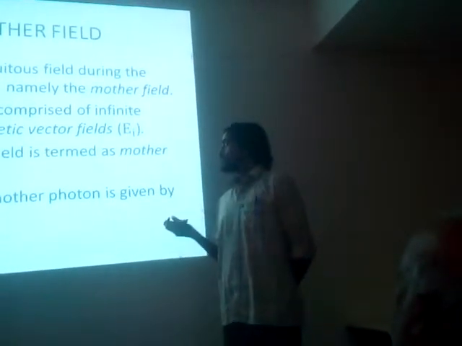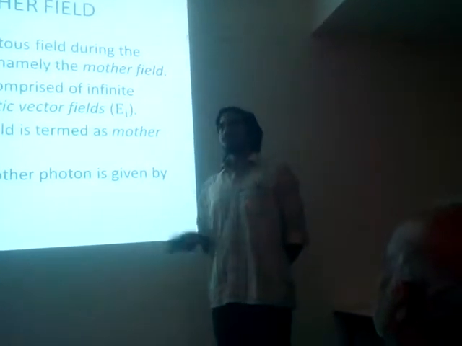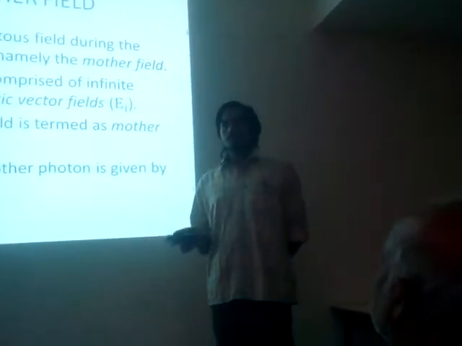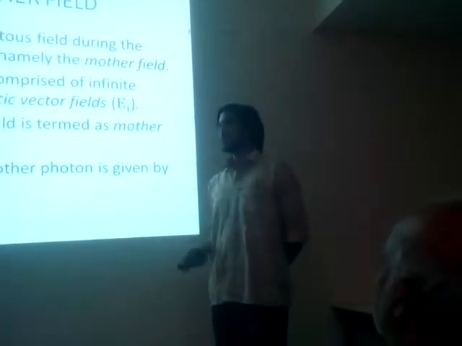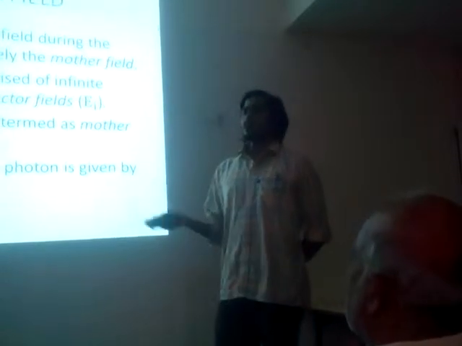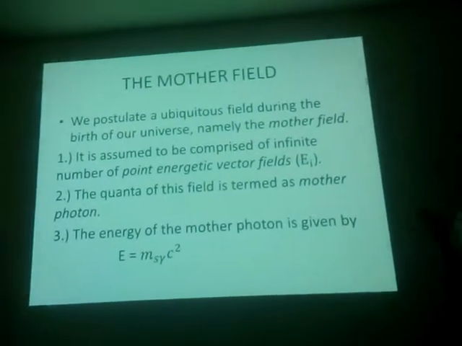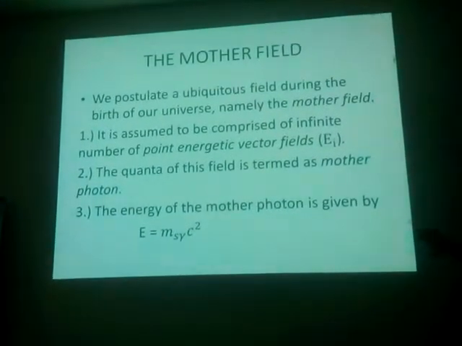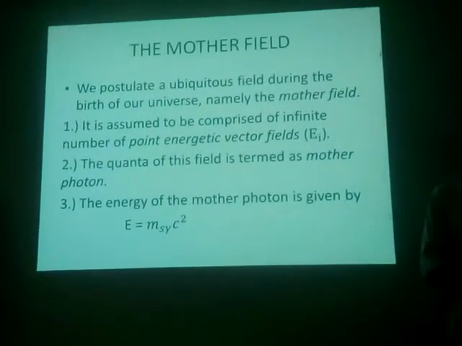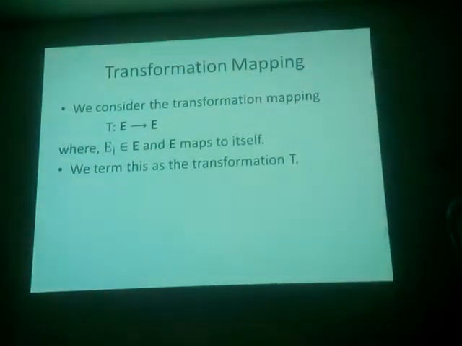The quanta of this field is termed the mother photon, but it is not the same photon as we observe here in the present world, or what we observe in experiments. The energy of the mother photon is given by E = m_γ c squared. m_γ is the same thing we found there, except this field is totally different. It is a hypothetical field. Next slide.